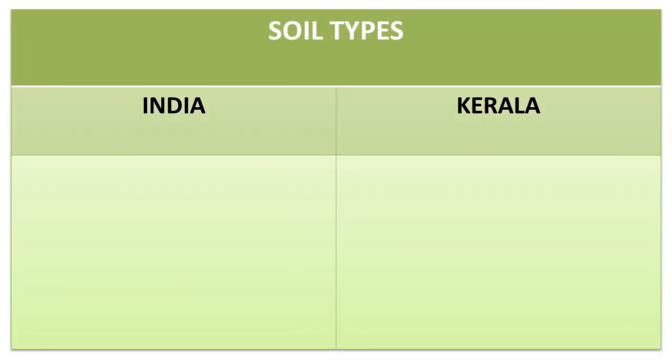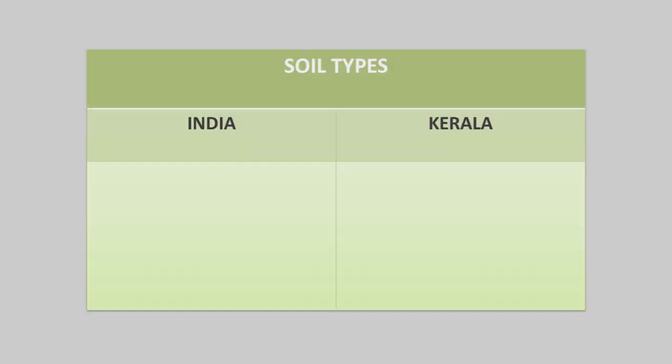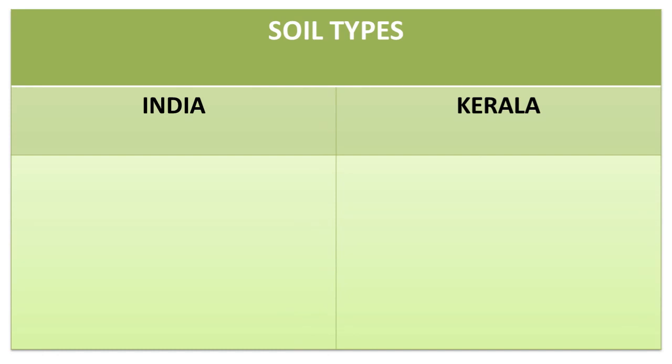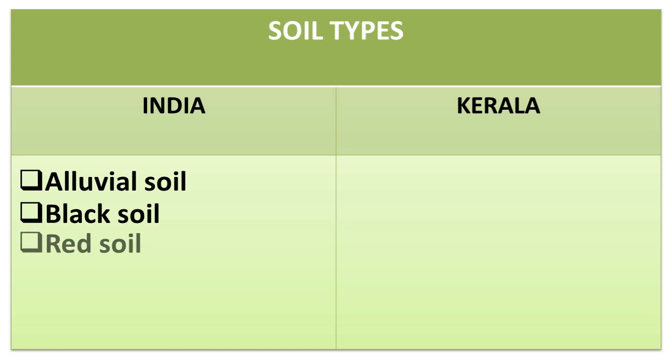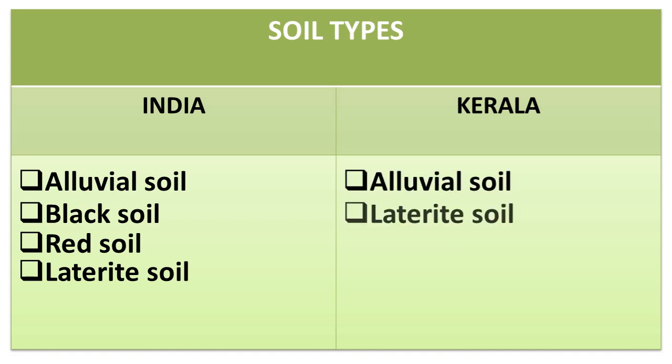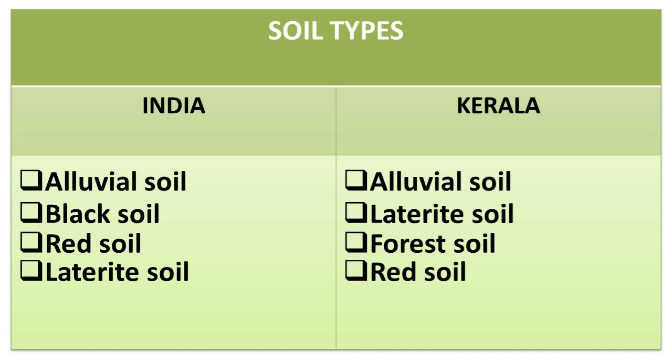Very good. Now, here is an activity for you. Complete the following table. Pause the video, find the answers, play the video, check your answer. Different soil types in India: alluvial soil, black soil, red soil, laterite soil. In Kerala: alluvial soil, laterite soil, forest soil, red soil and black soil.